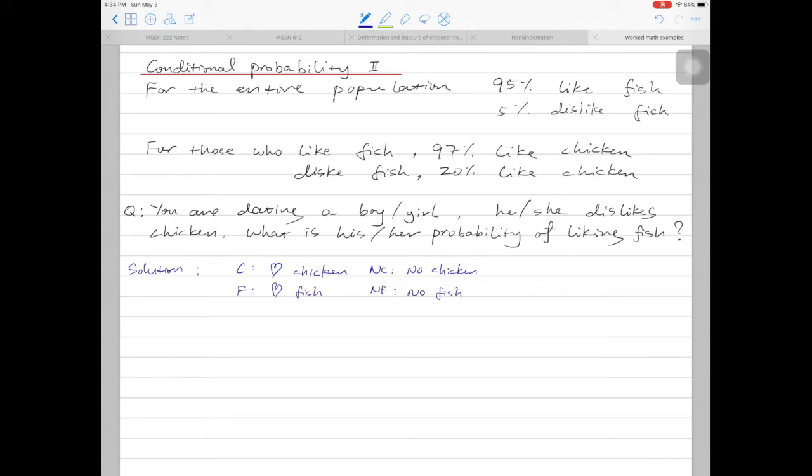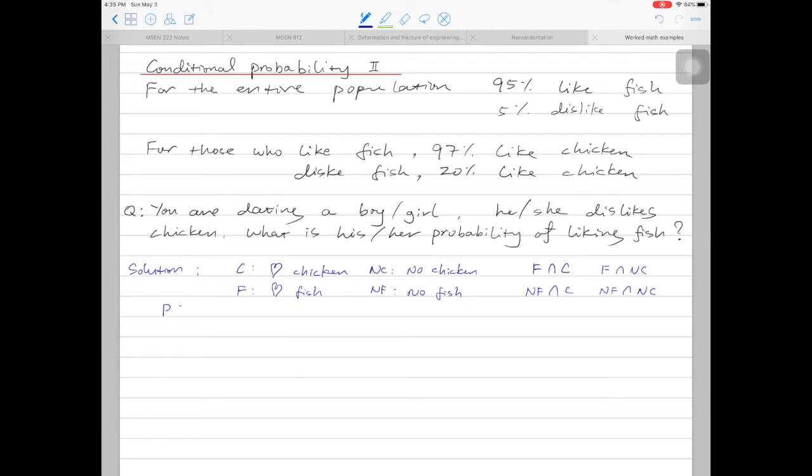Someone who can like both fish and chicken. The inverse U shape means and. Someone who can like fish but dislikes chicken. Someone who dislikes fish but likes chicken. And someone hates both fish and chicken. Let's look at this one by one.